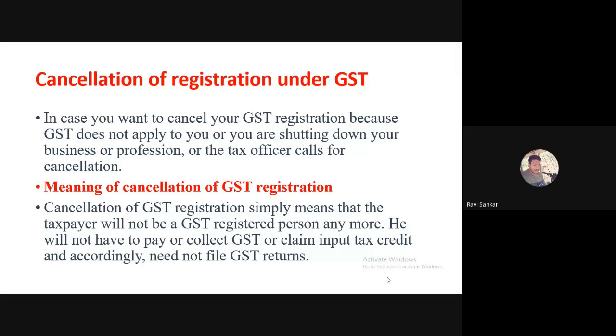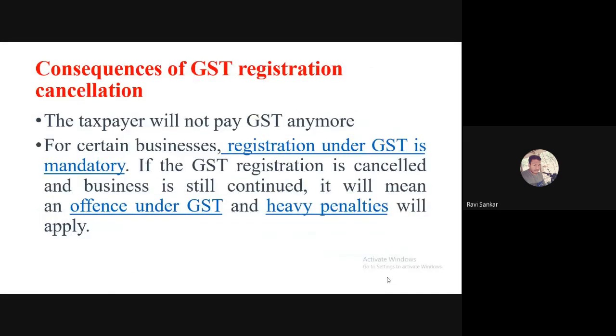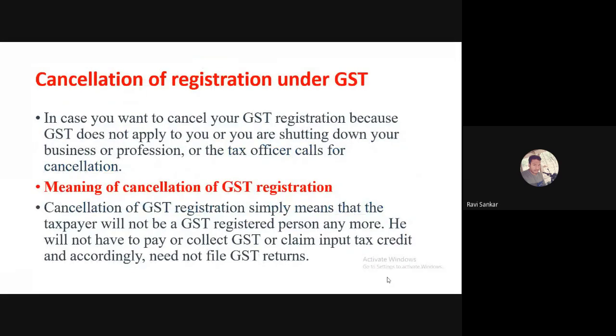He will not have to pay or collect GST or claim input tax credit on the bill. He is excused. Okay? So the cancellation of GST registration means the taxpayer will not be a GST registered person.